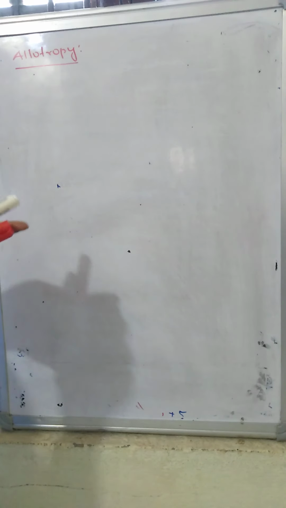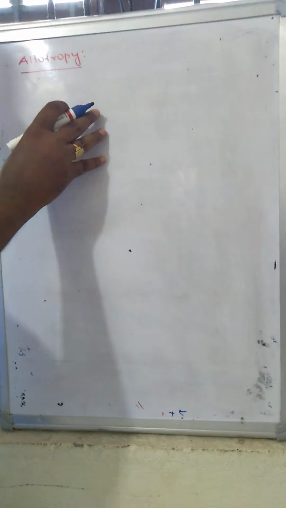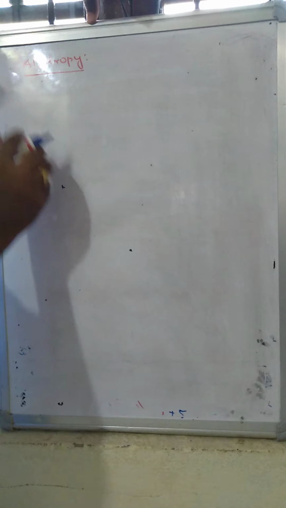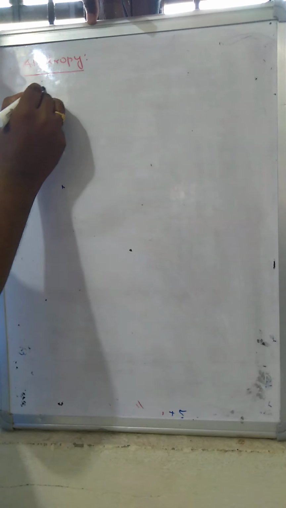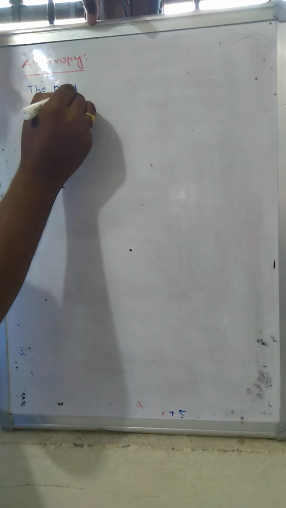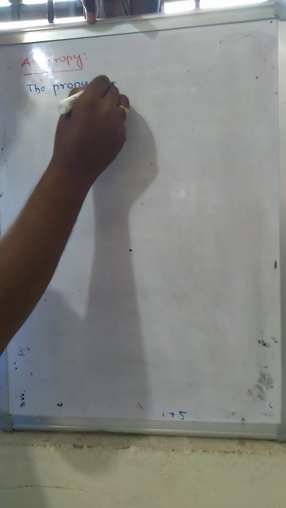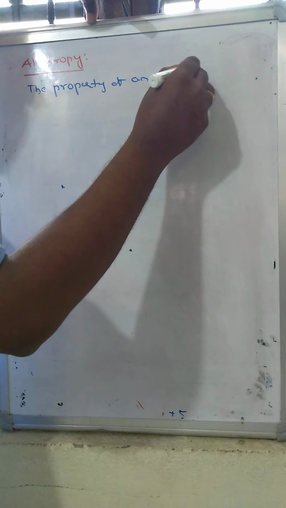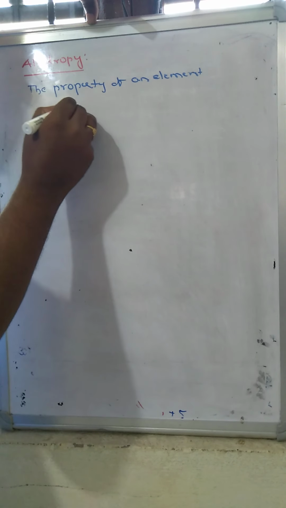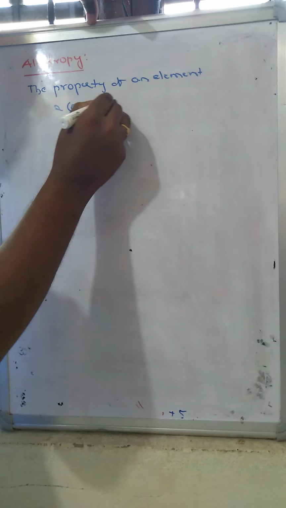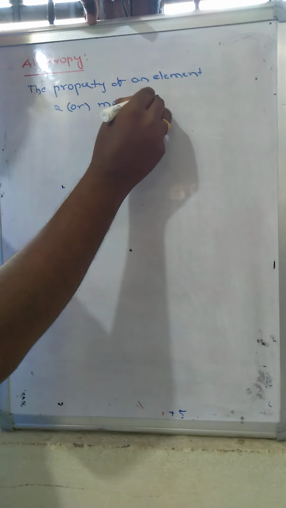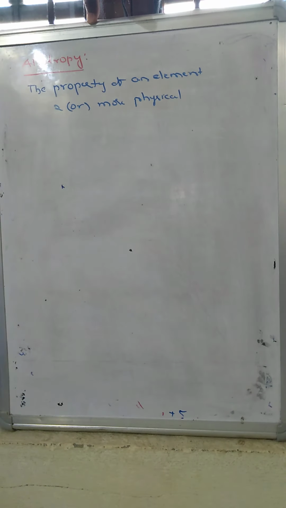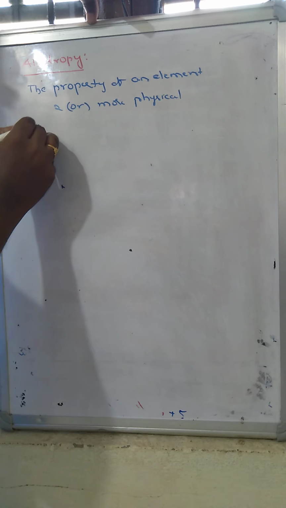Next property is allotropy. Allotropy is the property of an element which exists in two or more physical forms. Elements which exist in two or more physical forms are said to exhibit allotropy. Now among the nitrogen family, bismuth